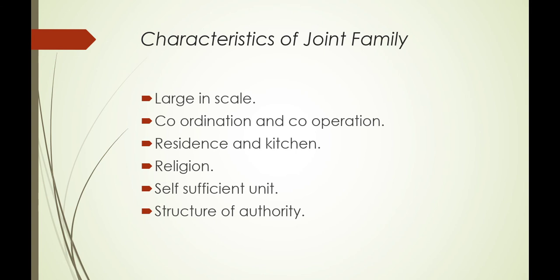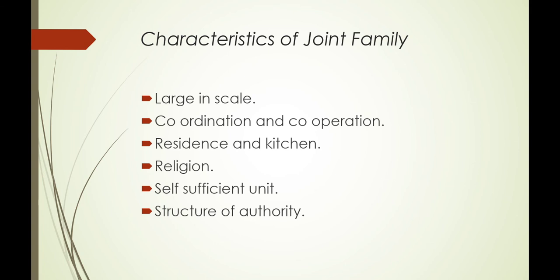Okay, next one is religion. Members of the joint family believe in the same religion and practice. Next is the self-sufficient unit. The joint family is a self-sufficient unit, and it satisfies all the needs of family members. That means they fulfill the needs of their family members.